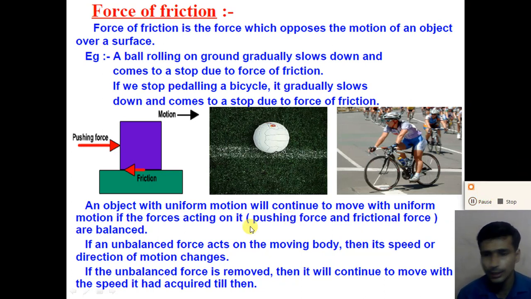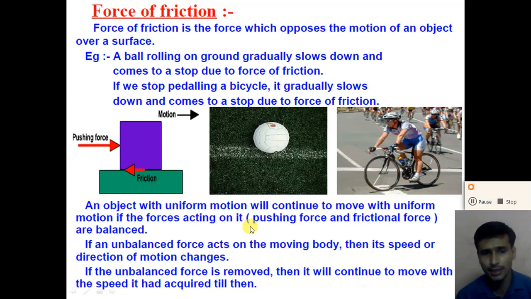So dear student, when the external force and the friction force are the same, that is, balanced, the resultant force acting on the object is zero, and the body cannot change its state. If the body is at rest, it will remain at rest, and if the body is moving with uniform motion, the body will continue to move with uniform motion.